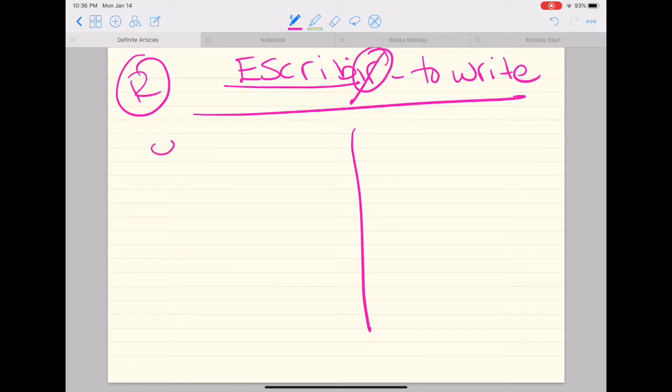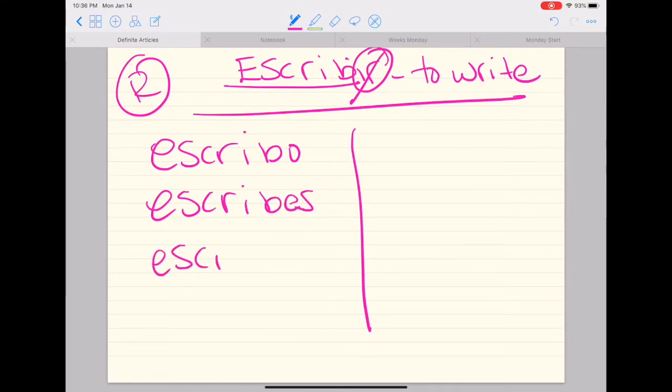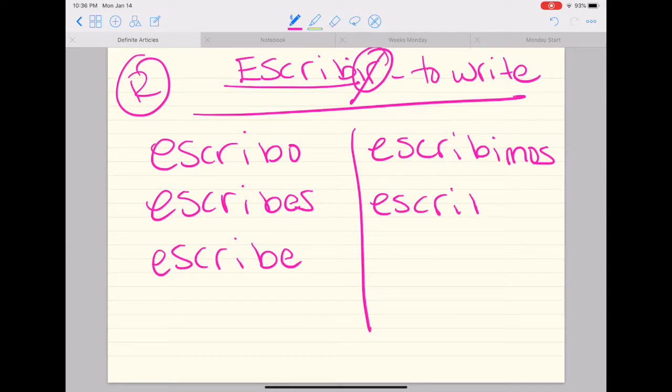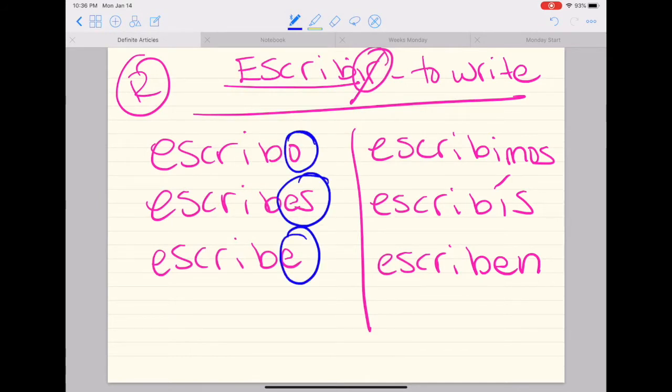It would be escribo, escribes, escribe, escribimos, escribís, and escriben. Remember, the endings to an IR are o, es, e, imos, ís, en. And again, you want to make sure that you apply the correct endings.